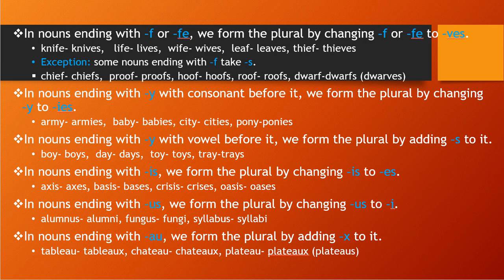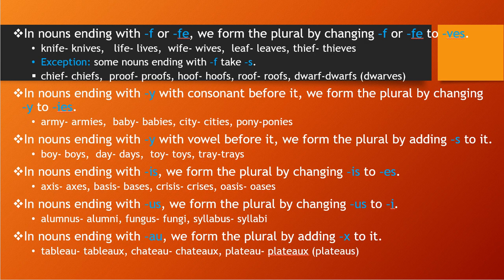Okay, so you see here what we have done: we have written nouns which will not take ves after changing f. These will take only s, not ves. So in the exceptions I have explained some examples, and with normal cases also and exceptions also we have discussed, right? So let's see the next point.